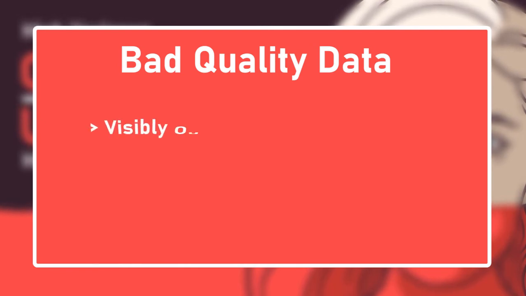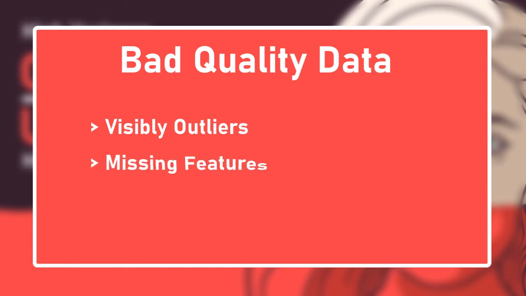Bad quality data involves visible outliers. If some instances are visibly outliers, then we can simply discard them or try to fix the errors manually. Missing features: if some instances are missing a few features, we must decide whether we want to ignore this attribute altogether, or train one model with the features and one model without it, and so on.